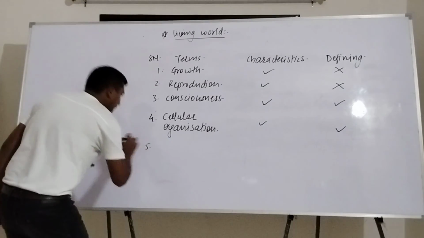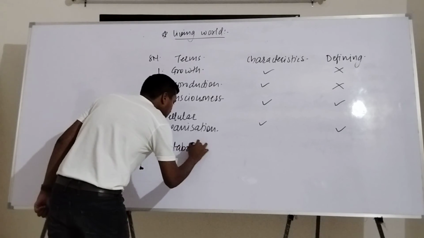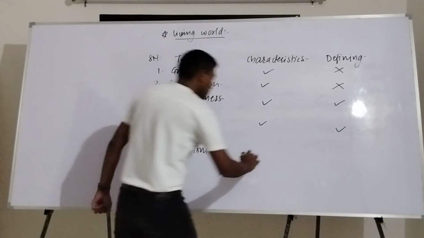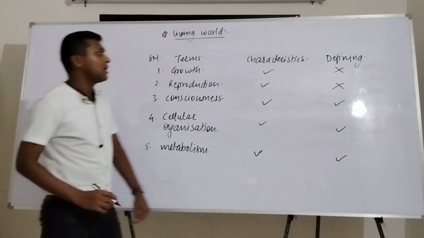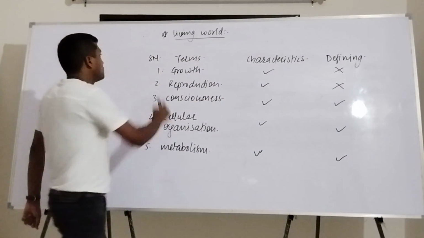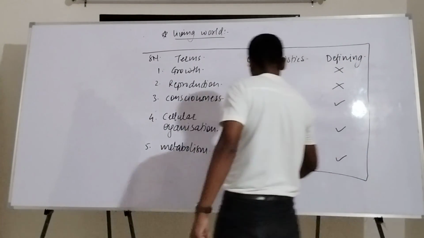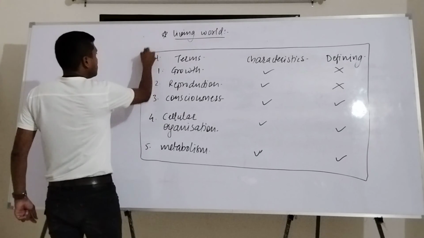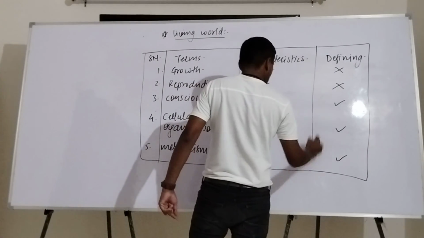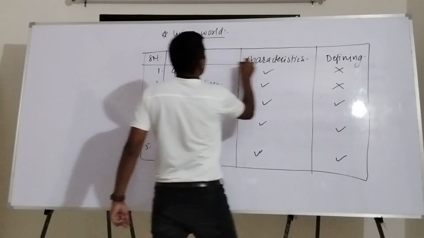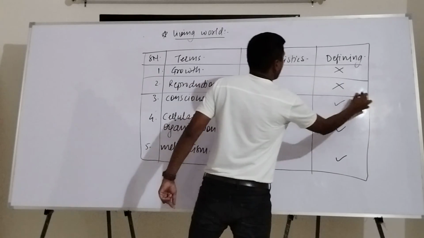And if we talk about the last one, that is called metabolism, it is also a characteristic property. At the same time, it is a defining feature also. So in a nutshell, if we see what the defining features are and what the characteristics are, this is how you can easily differentiate between all of them.